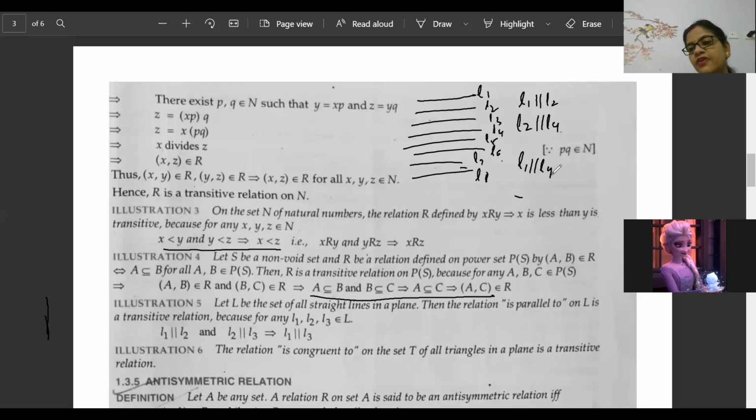They are reflexive. Okay, symmetric. If Sadab is in 12, Farhana is also in 12. That means if Farhana is in 12, Sadab is also in 12. So it is coming as symmetric. Now, if Sadab and Farhana are in 12, and Farhana and Vishiga are in 12, then Sadab and Vishiga are also in 12. Transitive. And if these three conditions are satisfied, it is called equivalence.